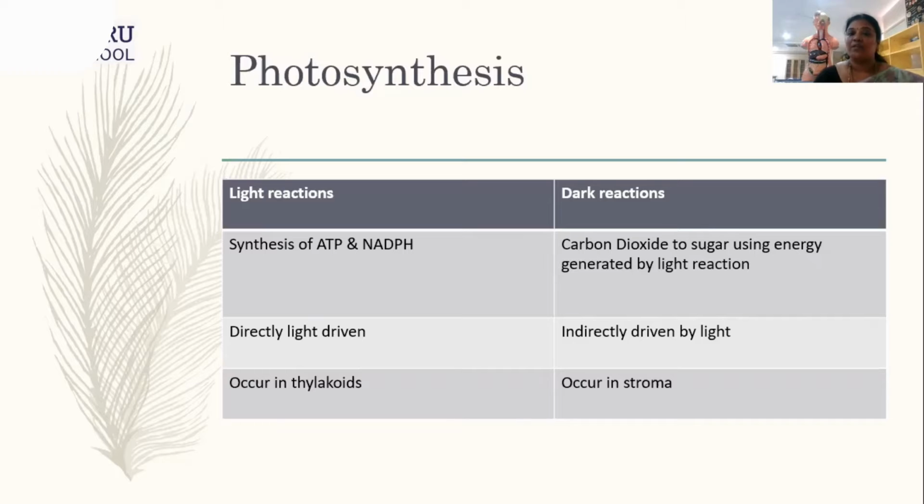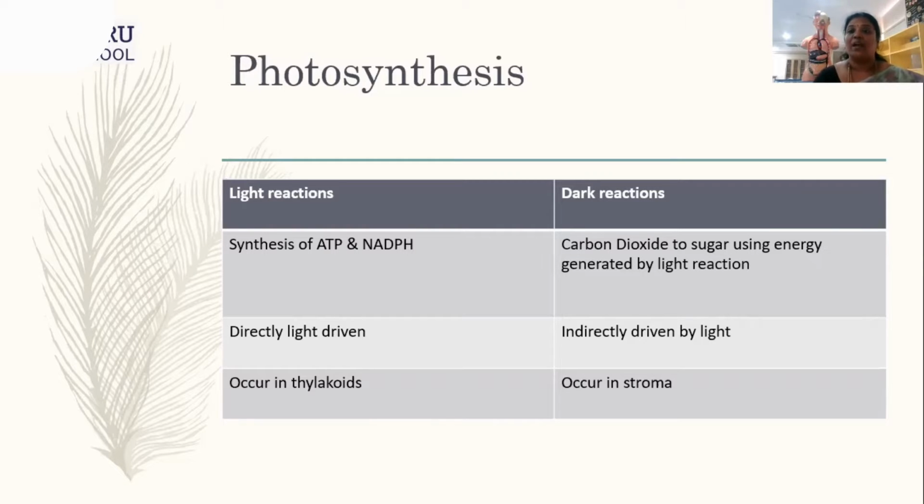Now, what are thylakoids? If we just recall quickly the structure of the chloroplast, those disc-shaped structures which are stacked in the form of grana. Each disc is called a thylakoid. So this light reaction happens in the thylakoid. Now, what is the result of this reaction? The light reaction gives the synthesis of ATP and